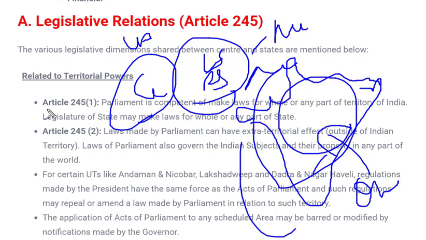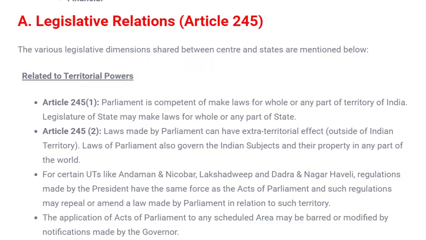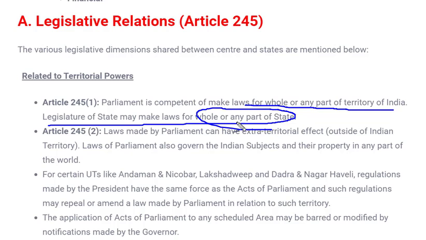So Article 245 states that parliament is competent to make laws for the whole or any part of the territory of India. The legislature of a state may make laws only for the whole or any part of the state. So it is clear what this Article 245 says. And there is a second clause of Article 245. What does that clause say?